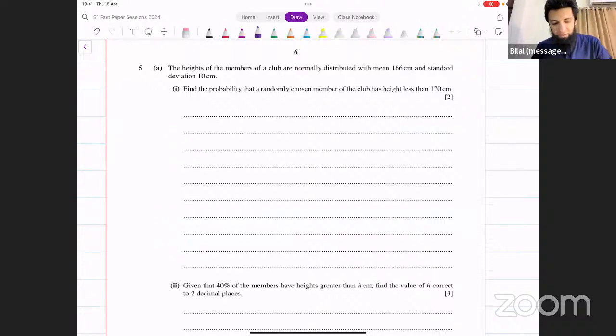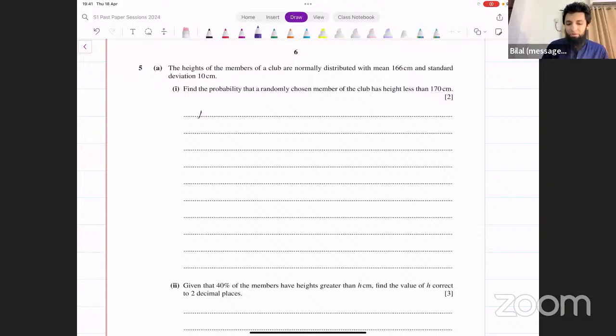Okay, question number 5 from this. It says the heights of the members of a club are normally distributed with mean 166 centimeters and standard deviation 10 centimeters. We need to find the probability that a randomly chosen member of the club has height less than 170 centimeters. Now, it's a normal distribution question.